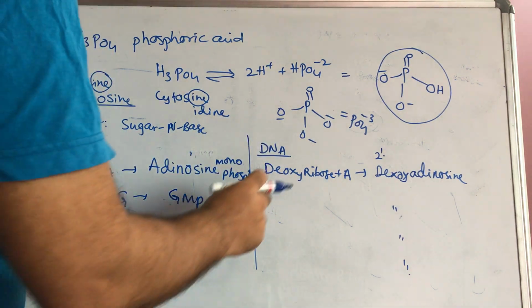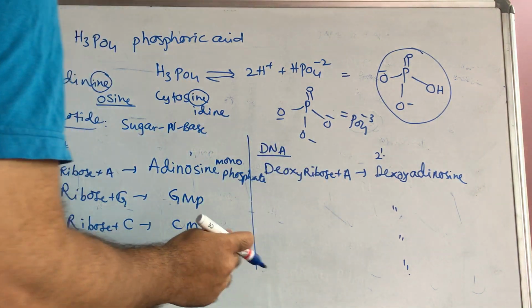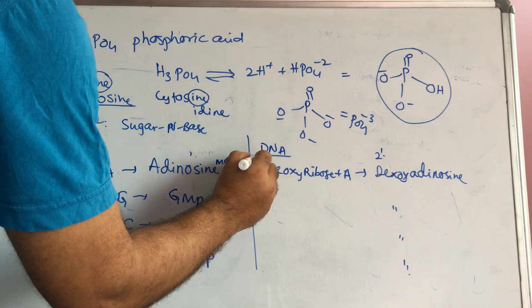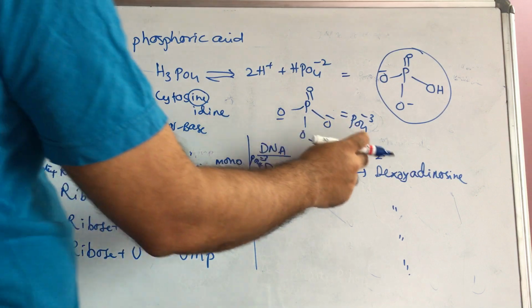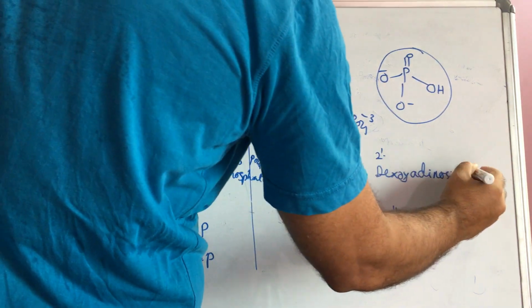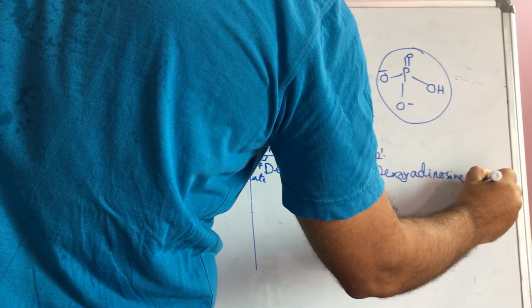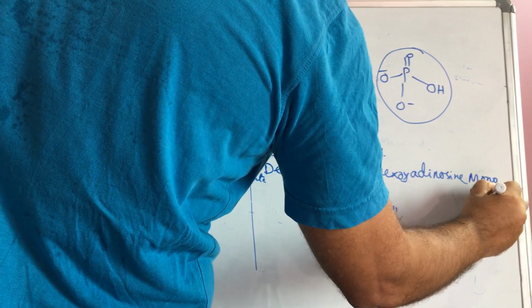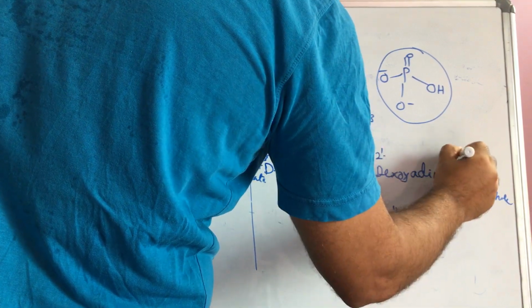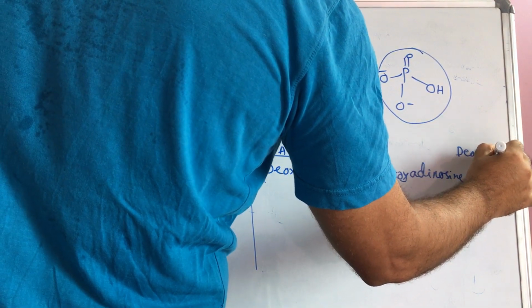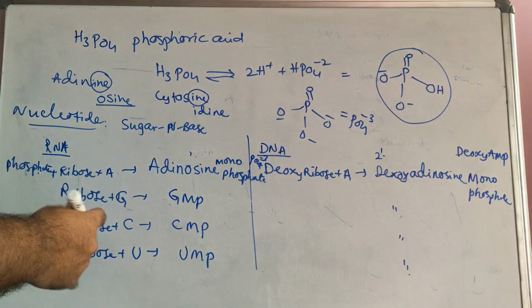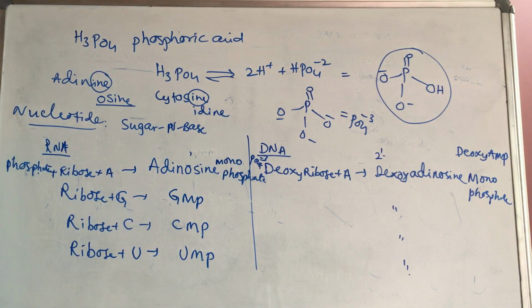Next in DNA, deoxyribose plus adenine. Here the extra will be phosphate, PO4 minus 3, I am writing here. Then its name is 2-deoxyadenosine monophosphate, known as deoxy AMP, deoxyadenosine monophosphate.